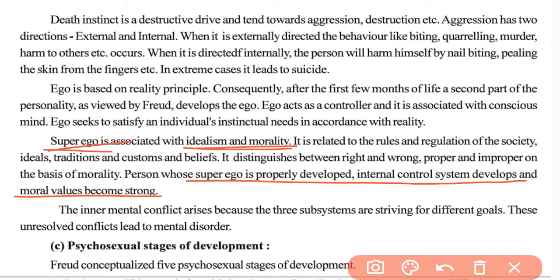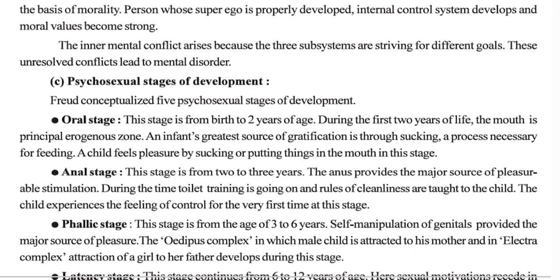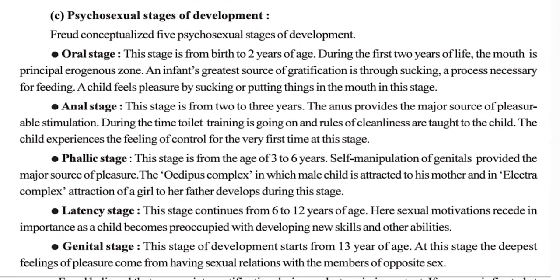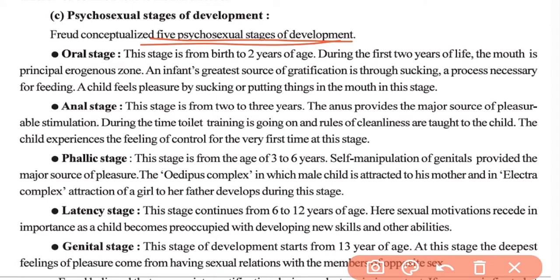Okay. Then the third one is the psychosexual stages of development. Freud gave five psychosexual stages of development. You must have studied about these psychosexual stages in 11th standard also. So let us move on to the first stage, that is the oral stage. This stage starts from birth till 2 years, so from birth till the child attains 2 years of age, this stage goes on.